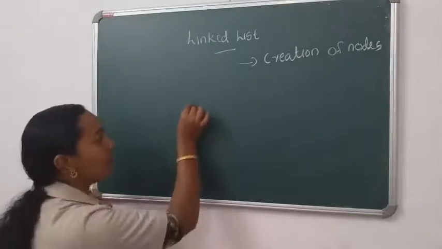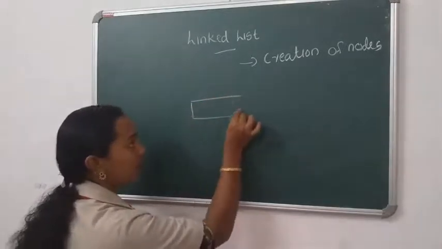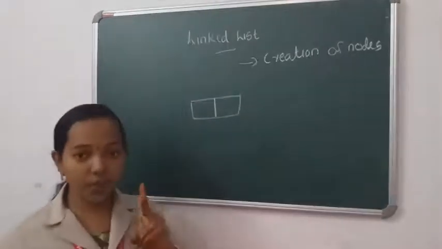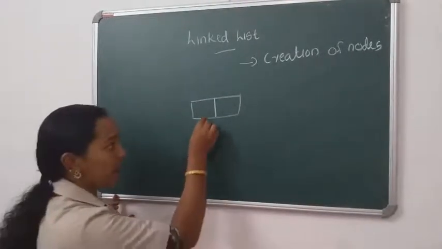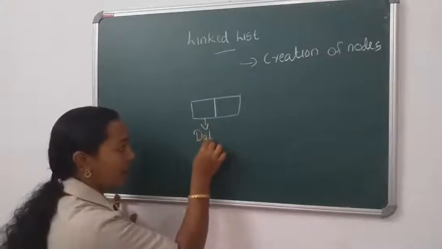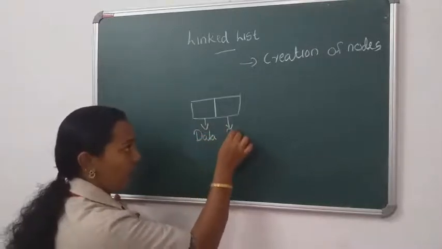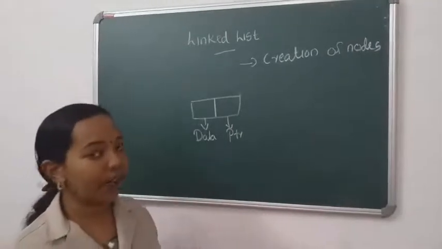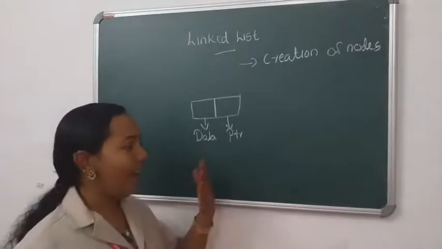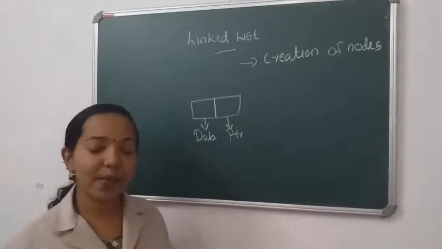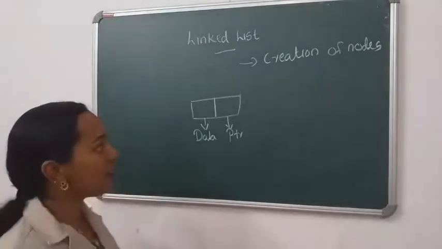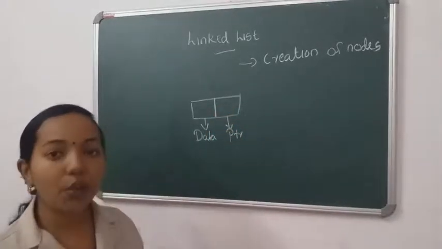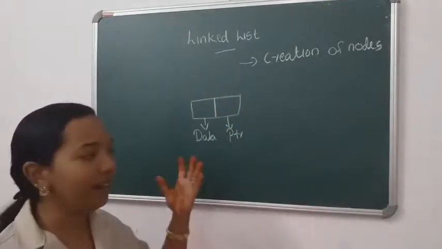I am going to create a node. This is the sample node that I am going to create. It contains two sections, the first one is the data part and the second one is the pointer part. In the first section it will contain values, and in the second section it contains a memory address. Let us assume its memory address is 2000. So first, you want to store the value in data.